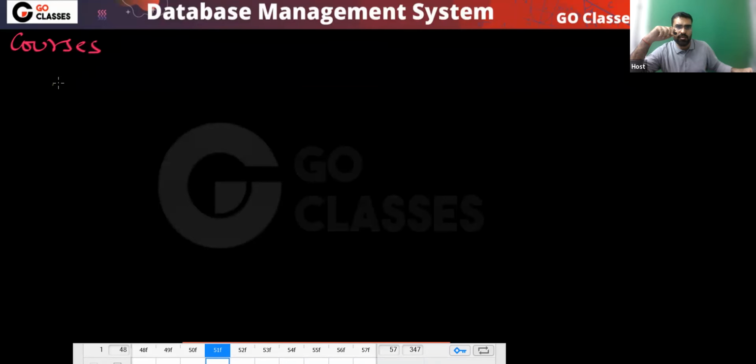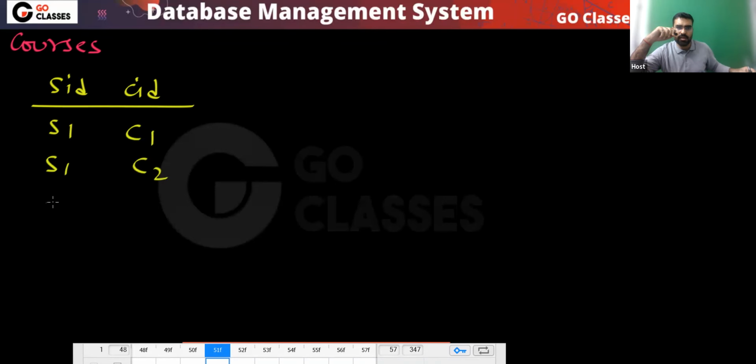In the course table you have SID and CID. Let's assume student S1 has taken two courses, C1 and C2, or maybe S1 has also taken C3. So far this is useful information, three tuples. There is no redundancy. These are three useful, informative tuples.